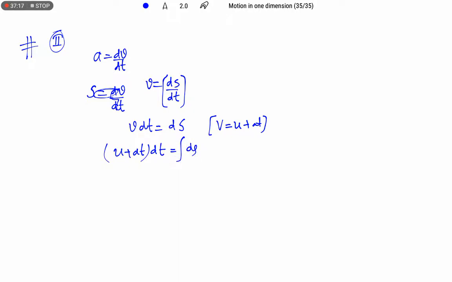Let us integrate on both sides within the time limits 0 to t, and the distance 0 to s. So I am separating this: integration of u dt from 0 to t, plus a constant, integration of t dt from 0 to t, equals integration of ds from 0 to s.